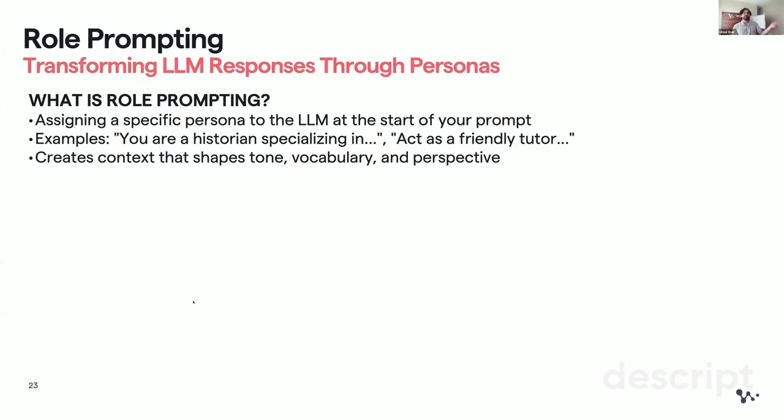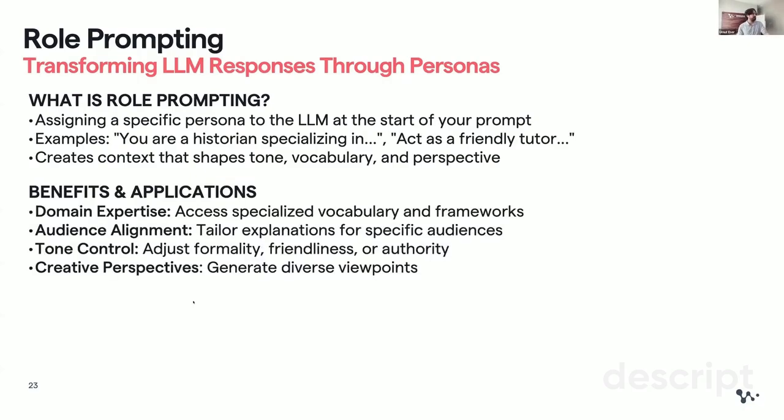For example, you're saying you're a historian specializing in, or act as a friendly tutor, or you're a teacher in an elementary school, something like that. That confines the vocabulary, the perspective, the tone of the response. It's basically giving extra bias towards particular solution types that you're interested in. And it gives you, as I said, tone control, audience alignment, by just giving this role prompting.